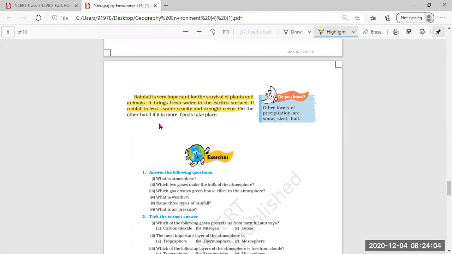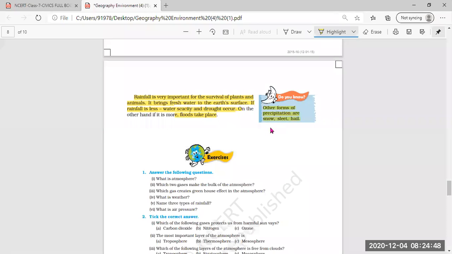On the other hand, if there is more rainfall, floods take place. If there is water scarcity, meaning less rainfall, then the condition of drought will appear. And if there is more rainfall, then what will happen? Flood will appear, बाढ़ आ जाती है, and drought means सूखा पड़ जाता है. जब रेनफॉल नहीं होती, बारिश नहीं होती, तो सूखा पड़ जाता है, और जब बारिश ज़्यादा हो जाती है तो बाढ़ आ जाती है.